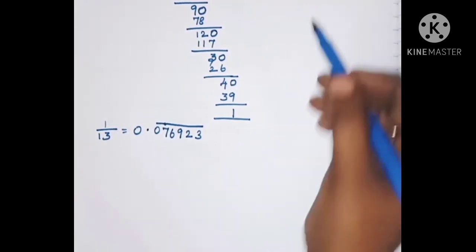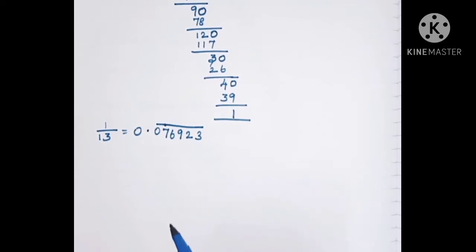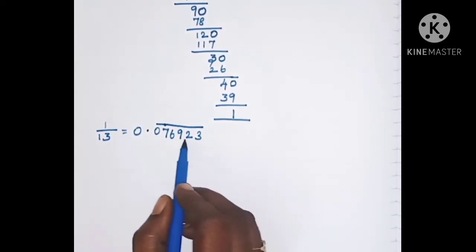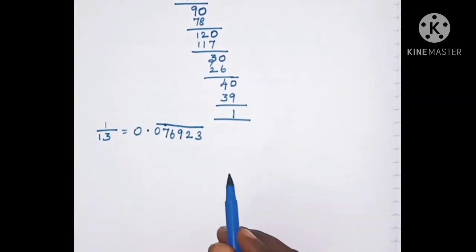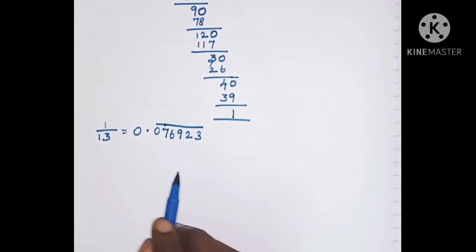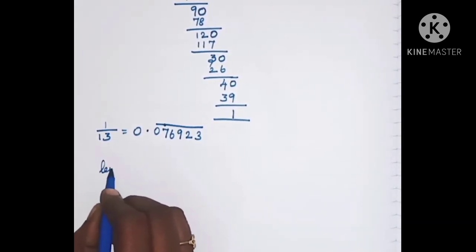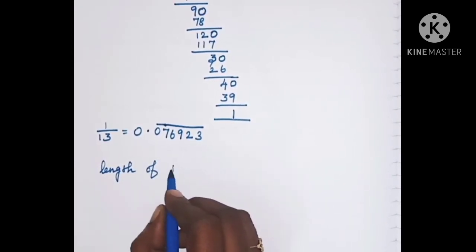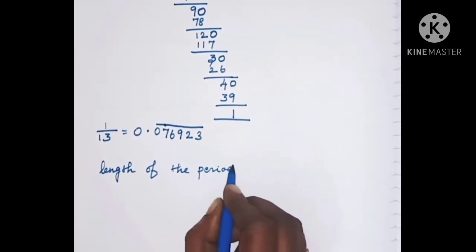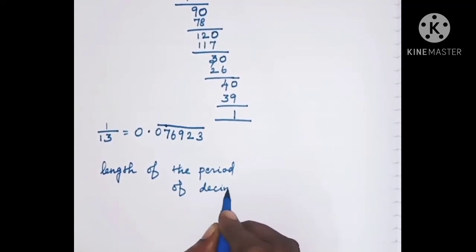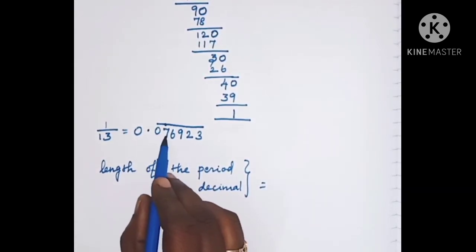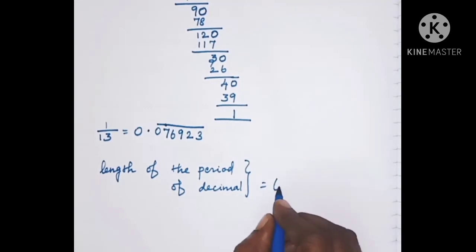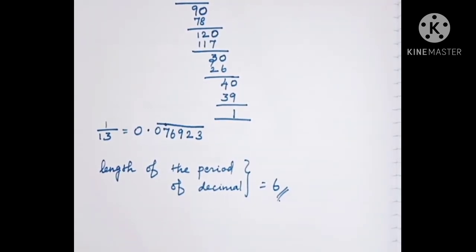And they are asking to find the length of the period of decimals. So how many decimal numbers do we have? The period of decimals is 1, 2, 3, 4, 5, 6. So the length of the period of decimal is equal to 6. How many digits are there? 1, 2, 3, 4, 5, 6. 6 digits are there. So we have 6 as the answer. This is the answer for the second sum.